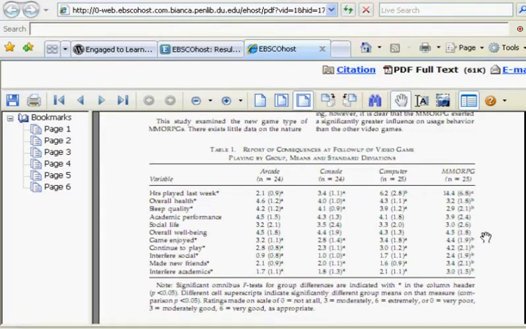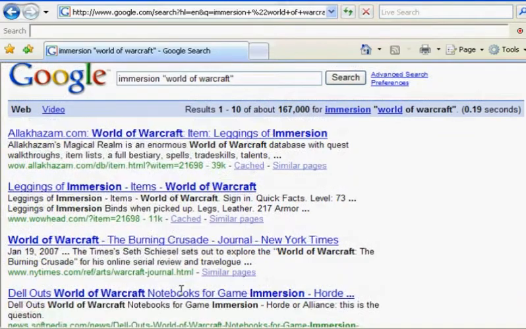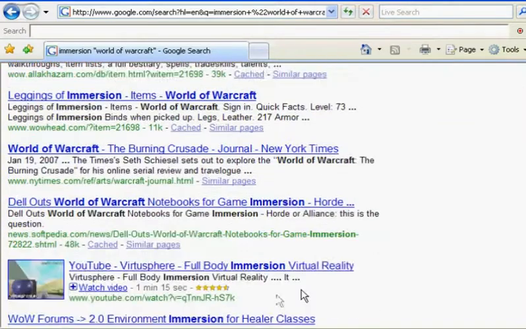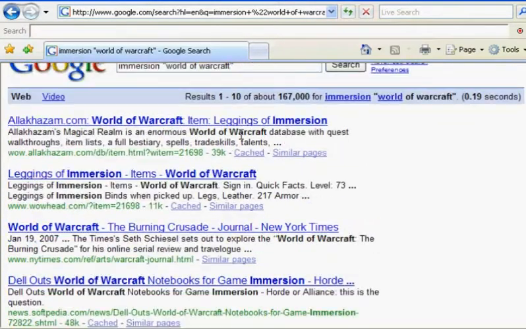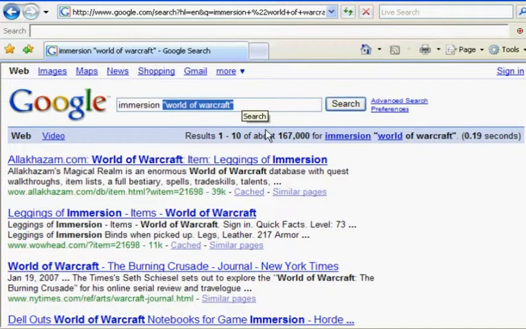So I like that. I like that number. Some ideas. So basically, research is showing that MMORPGs, of which World of Warcraft is one, are engaging, they're immersive, they're fun, and thus I'm going to make the connection that it's tied to